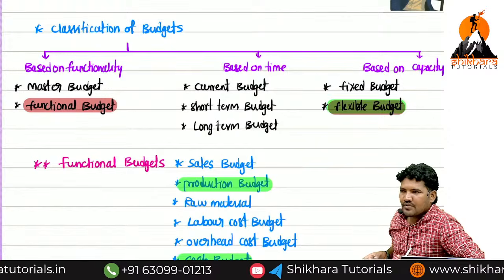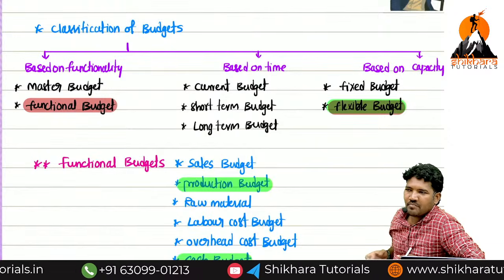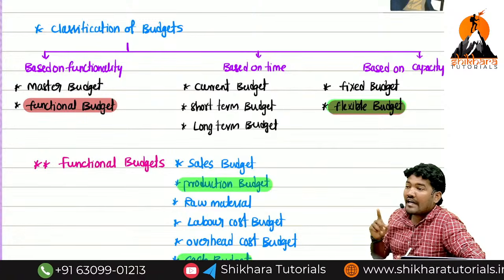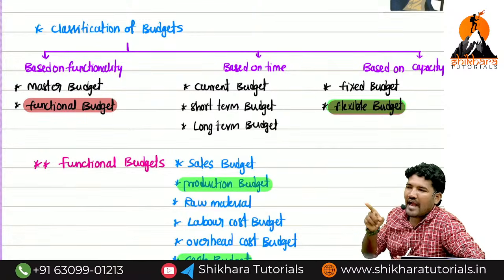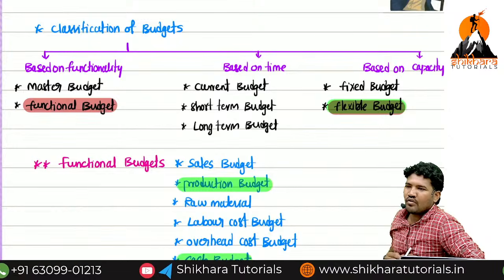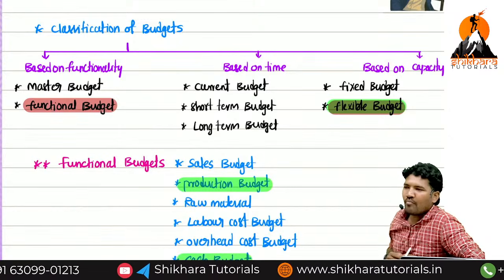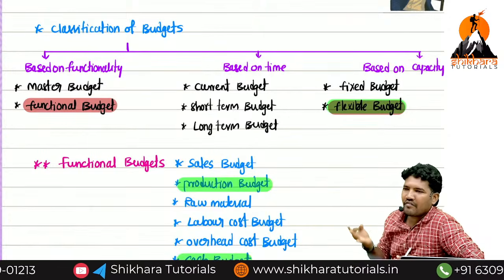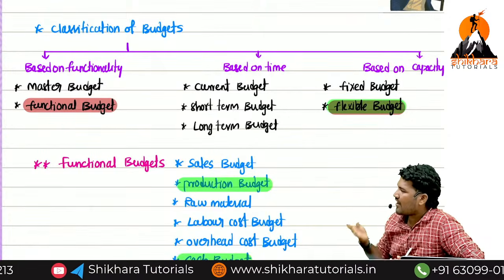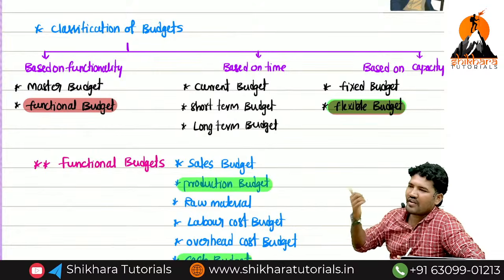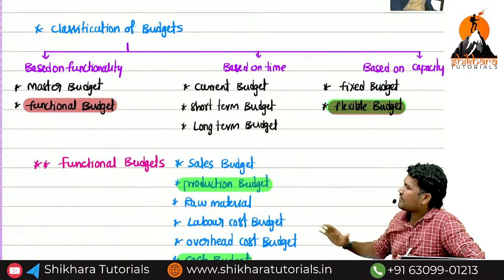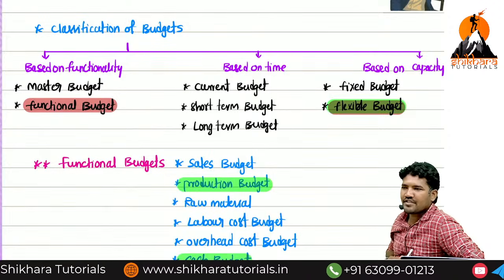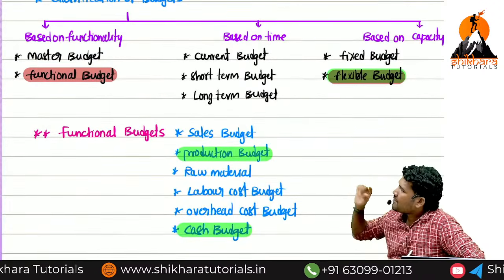Preparation of budgets for individual activity, not level of activity. Individual activity or function. Okay. Now what are the functions you have, ma? Sales function is there, production function is there, raw material function is there, labor function is there, overhead function is there, cash function is there. Preparation of those functions is known as functional budgets. Do you understand the definitions? Okay then. What is the meaning of current budget, ma?